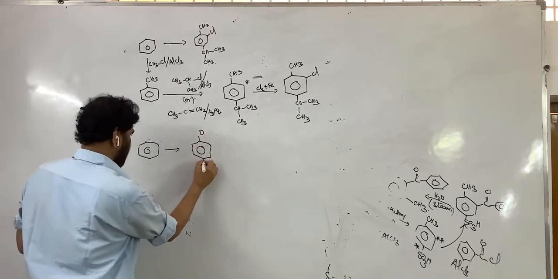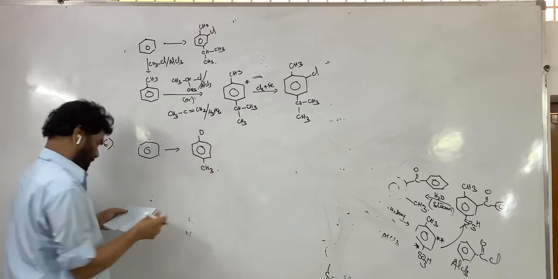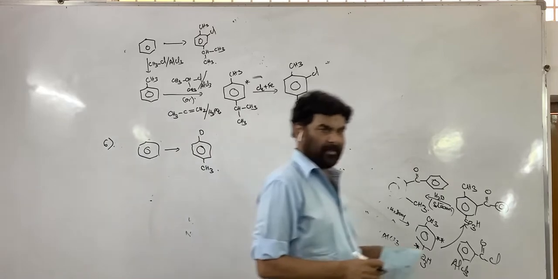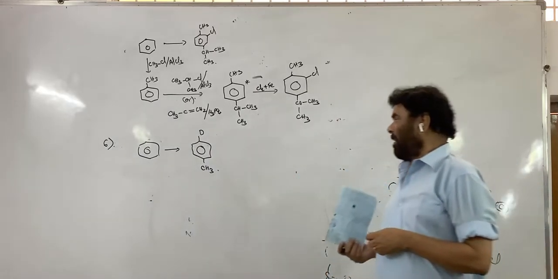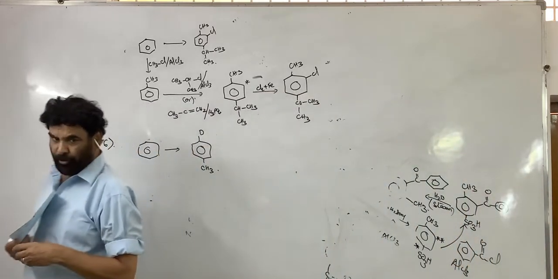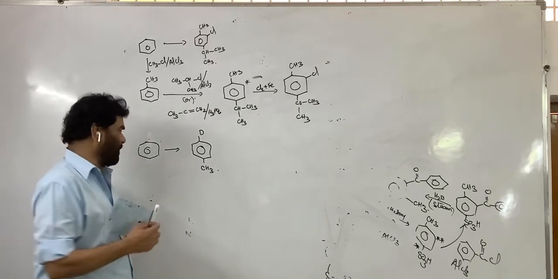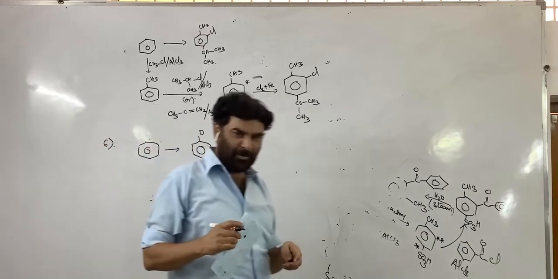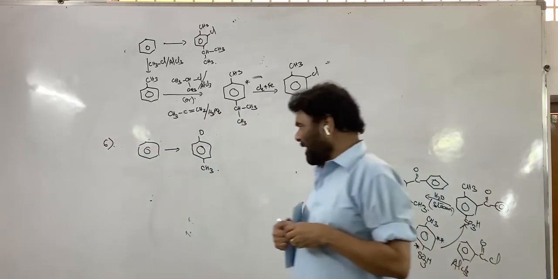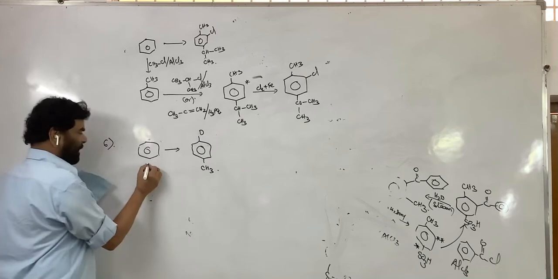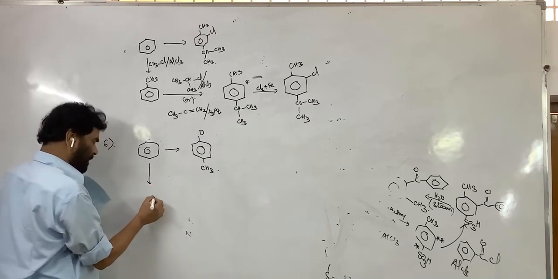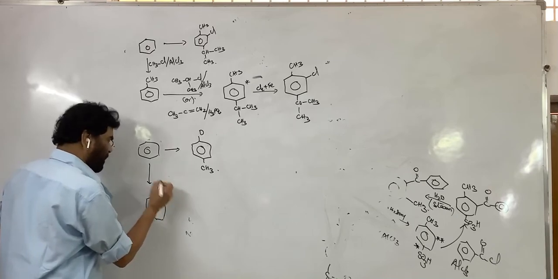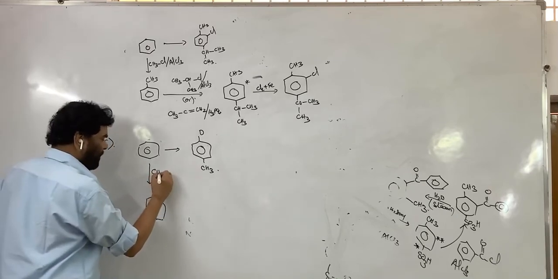Deuterium methyl group. So how to introduce this? Para-deuterotoluene is the name of the compound. See, it is easy to introduce the methyl group. There are 2-3 ways to introduce it, let us see. This can be converted into toluene. I need not tell you, Friedel-Crafts alkylation, methyl chloride, AlCl3.